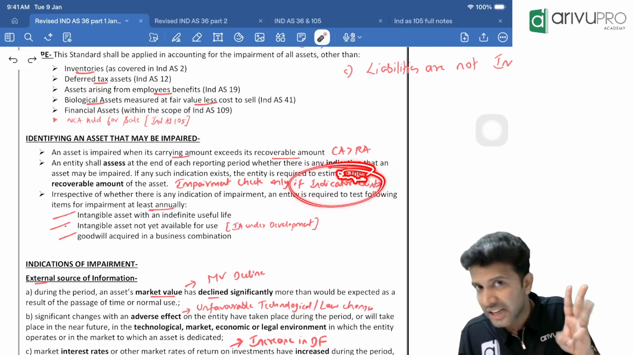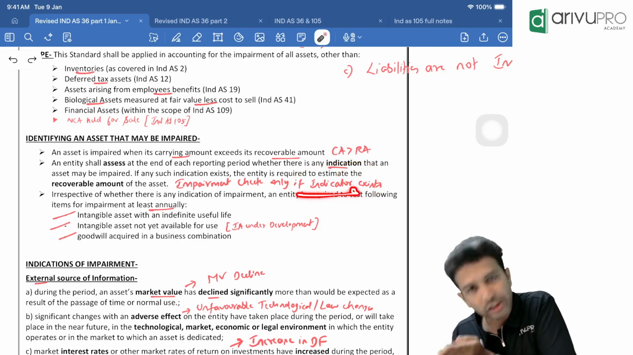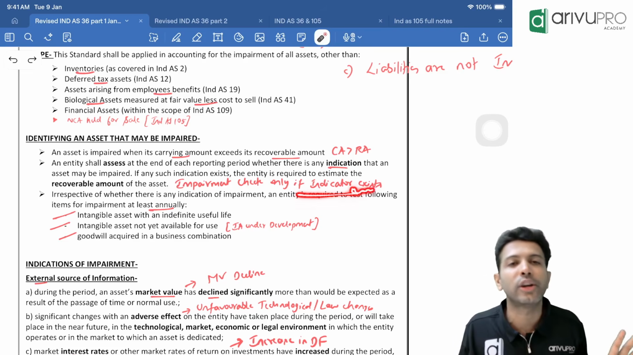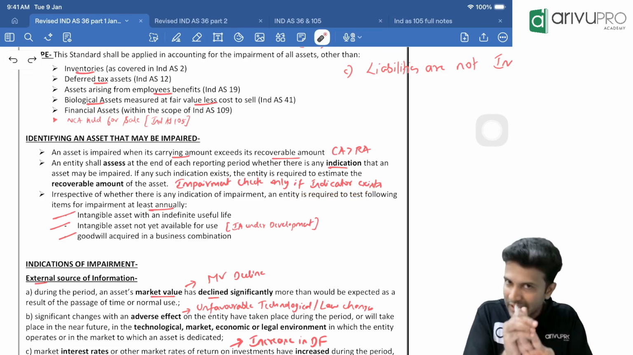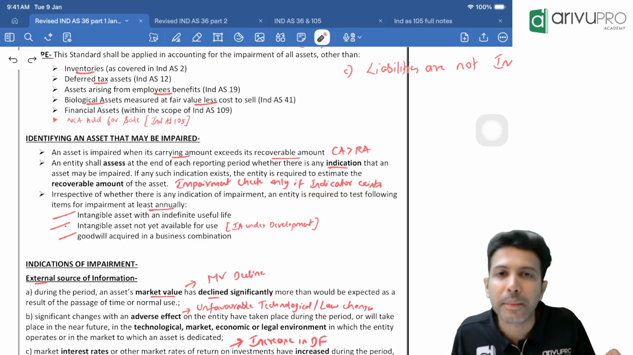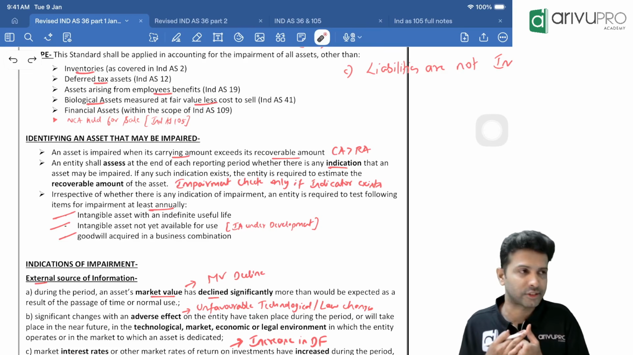But there are three assets. For them, whether indicator comes or it does not come, at least once you need to do an impairment check every year. Only for three assets. Okay? Only for these three assets, we need to do an impairment check at least annually once, yearly once. So what are those assets?